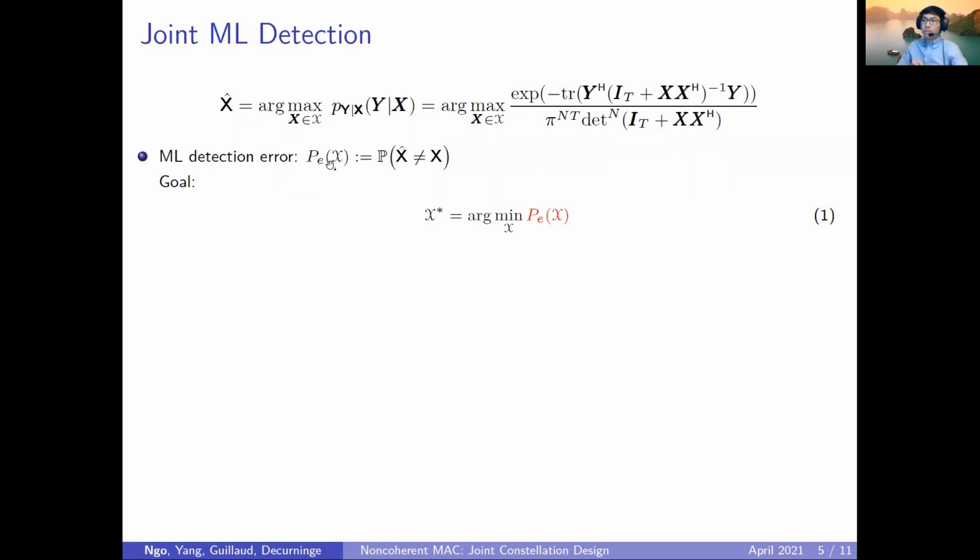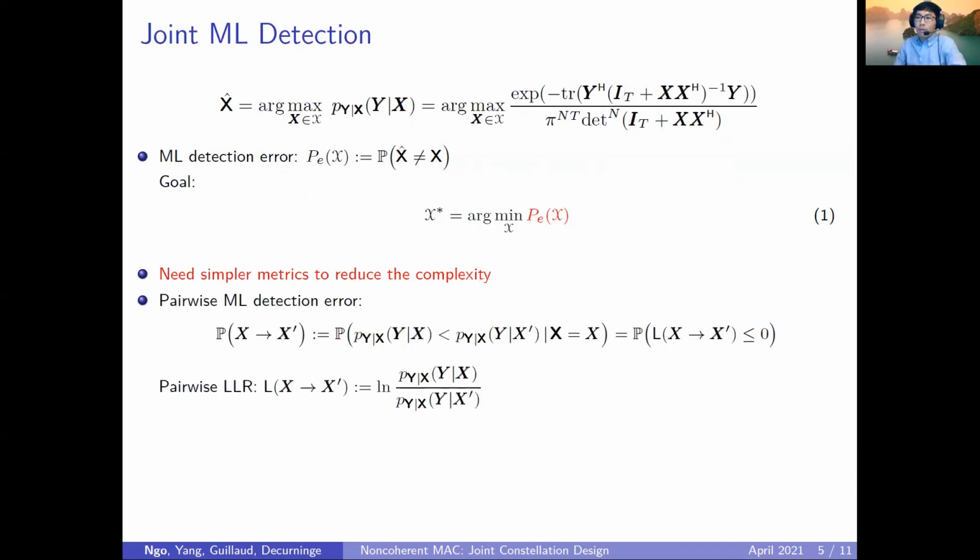And our goal is to design the joint constellation such that the ML detection error probability is minimized. Now, this ML detection error probability can be derived in closed form, but it has a very complicated formula, which is not easy to minimize. So we need some simpler metrics to reduce the complexity of the constellation optimization.